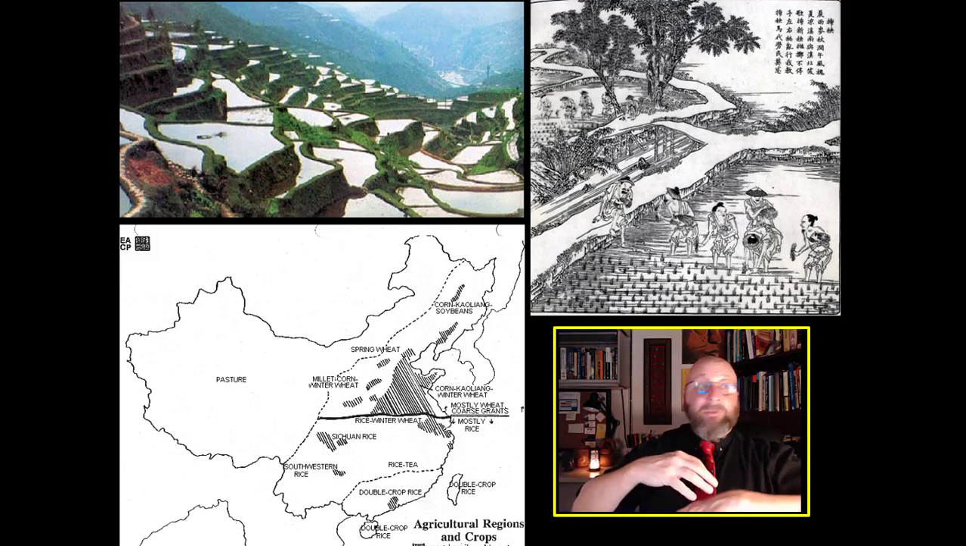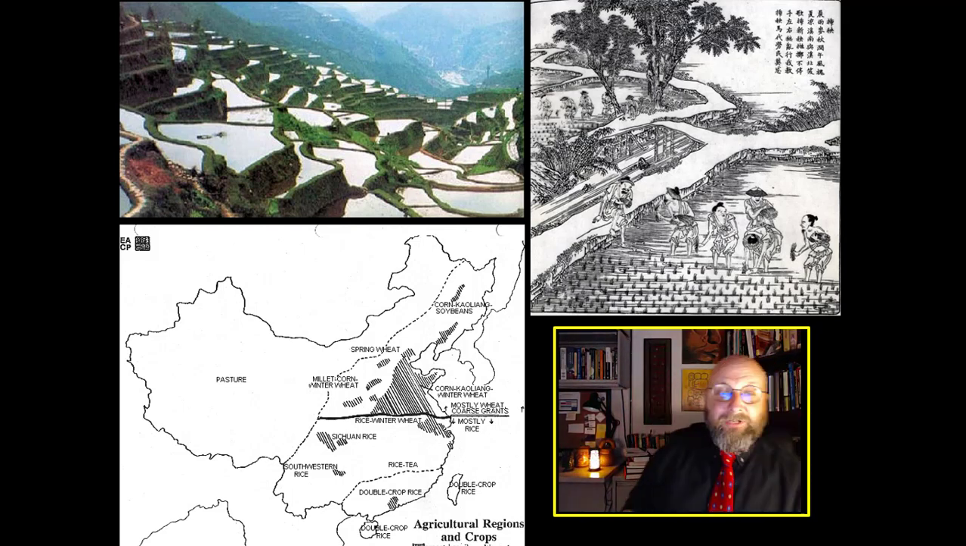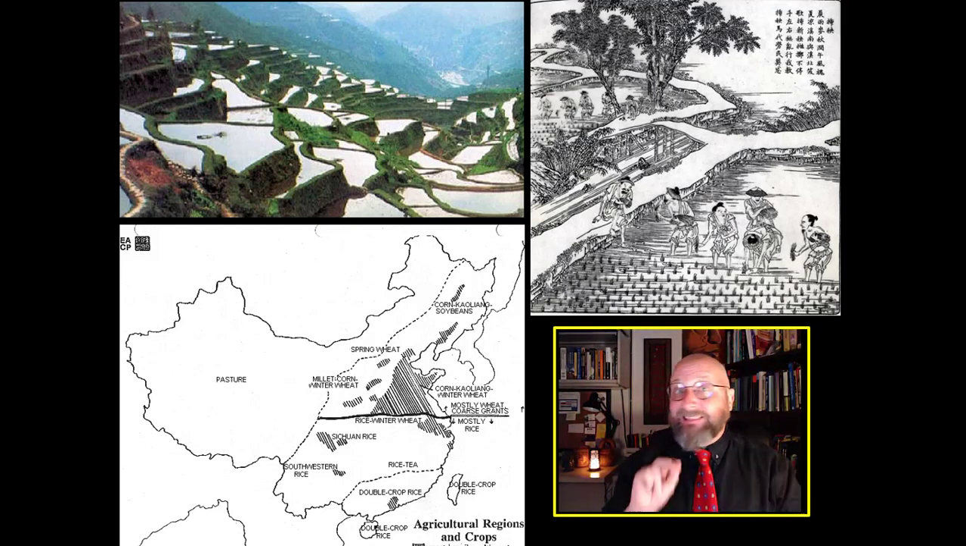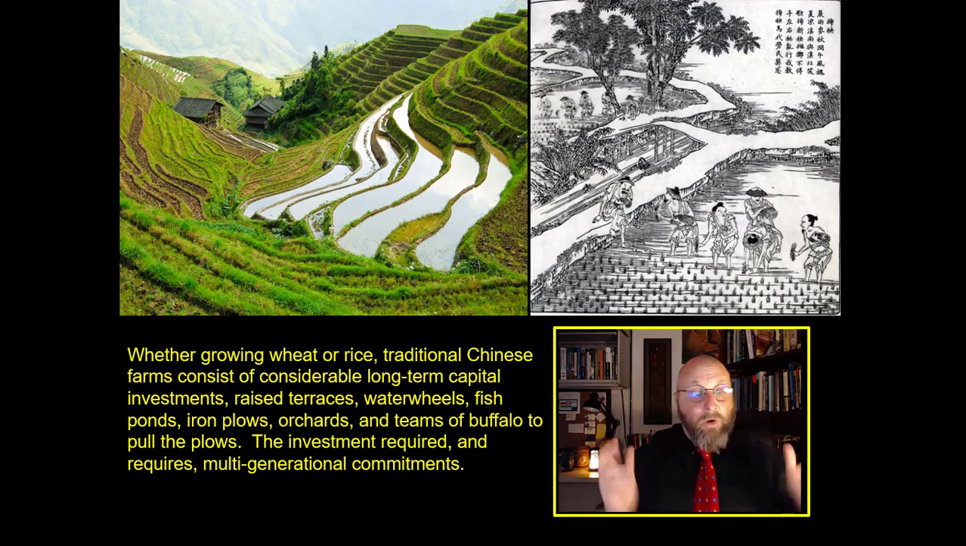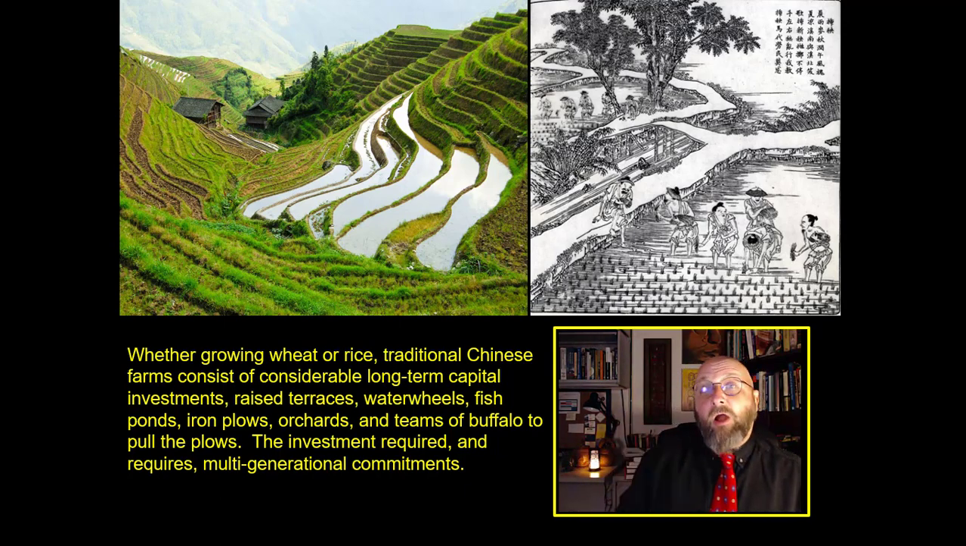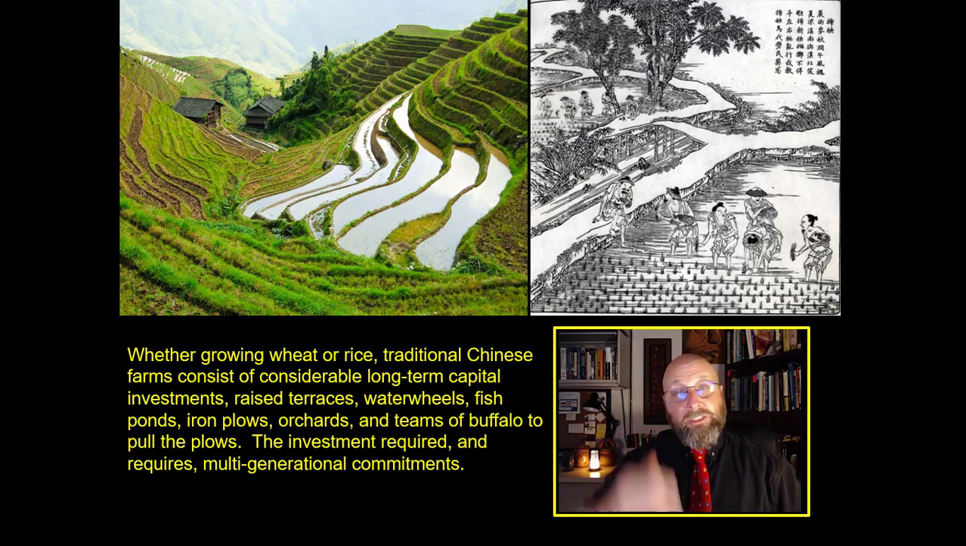And when I talk about long-term modification of the landscape, look at that picture in the upper left. That terracing of that entire mountainside must have taken generations to do. And some of these farms are incredible. Some of these farms are thousands of years old. And whether they're growing wheat or rice, traditional Chinese farming consists of considerable long-term capital investments. Literally 5, 10, 100 generations of people investing work in this farm.